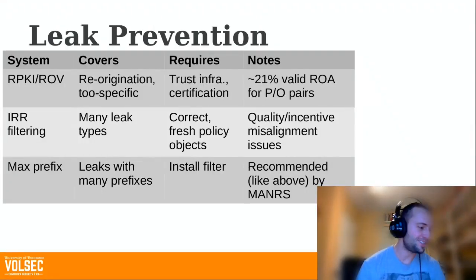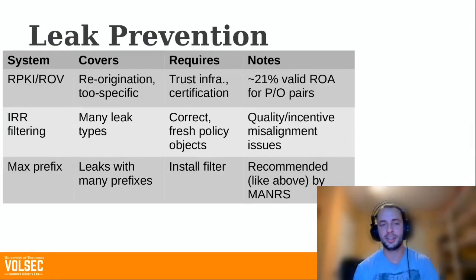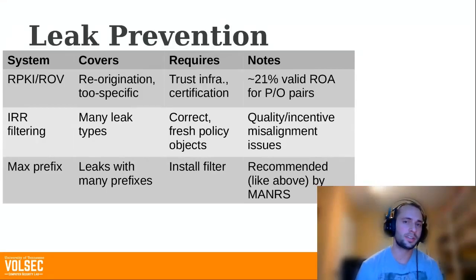So you might say, aren't there some mitigation systems that cover this? And there are. There's some in the table here. I'm not going to go over them because of time constraints, but there is a section in the paper that deals with this. Essentially, all the current systems either cover some specific subset of leaks, or there are deployment issues, quality incentive misalignment issues that prevent these systems from being really the final answer in preventing leaks.